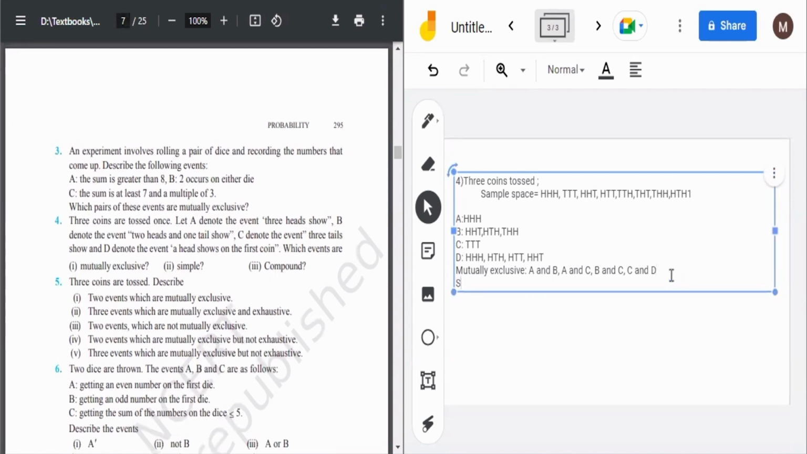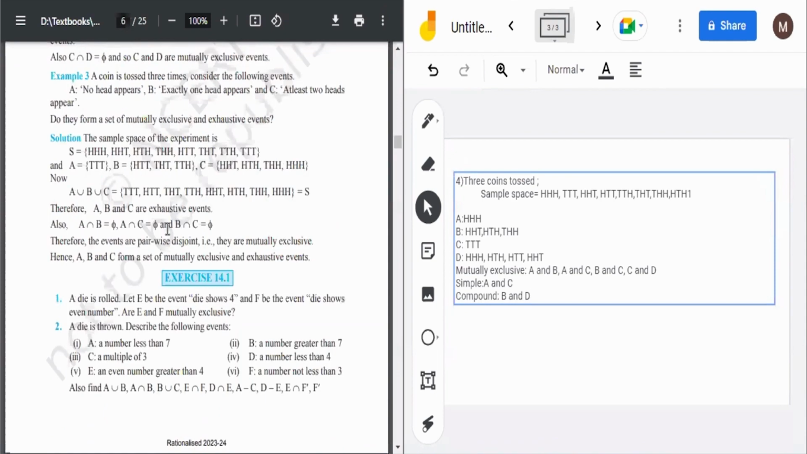Then we ask what are simple events. Simple means that we get only one outcome. So A and C are simple events. Then we are asked what are compound events. So compound events would be B and D. Those with multiple possible outcomes are known as compound events, and those with only one possible outcome are known as simple events. So I told you here